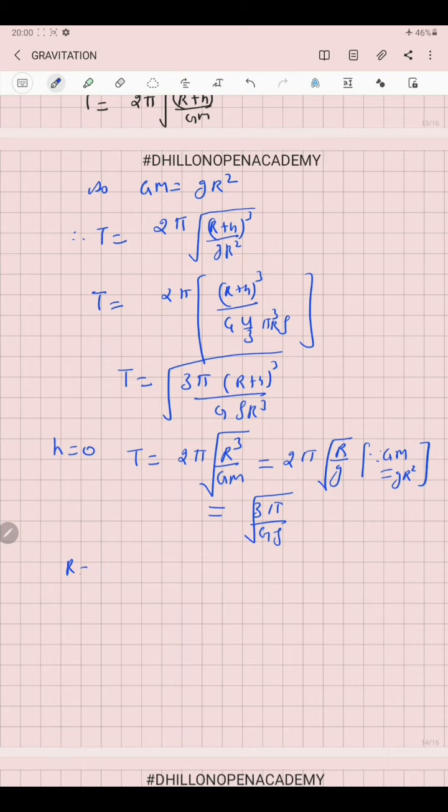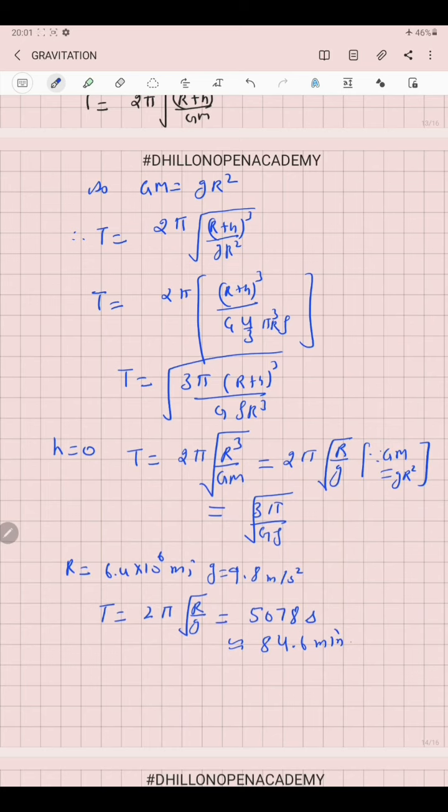So if we substitute the value of the radius of Earth as 6.4 into 10 to the power 6 meter, and the value of acceleration due to gravity 9.8 meter per second square, in the equation T equal to 2π square root of R by g, the value will come out to be 5087 seconds, approximately 84.6 minutes.